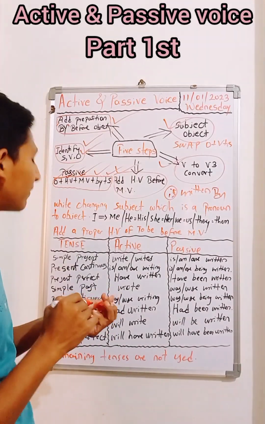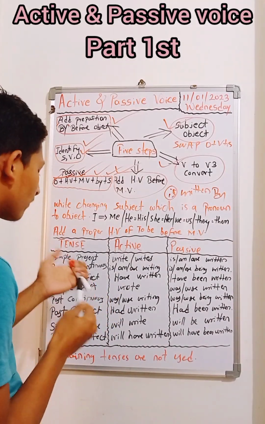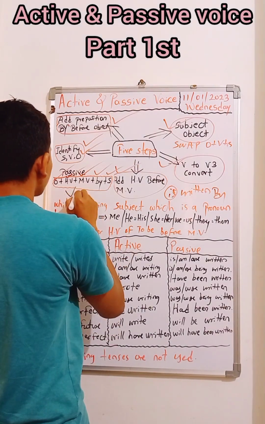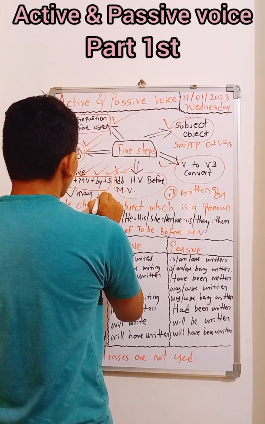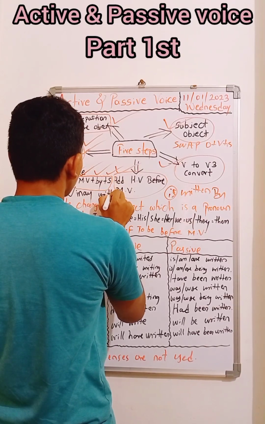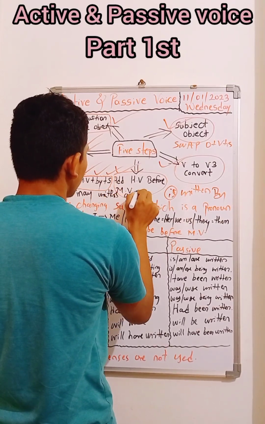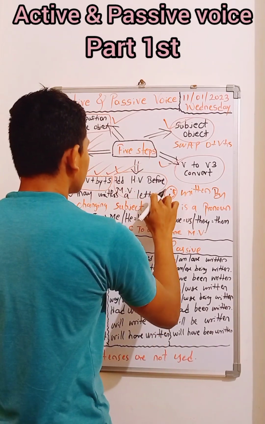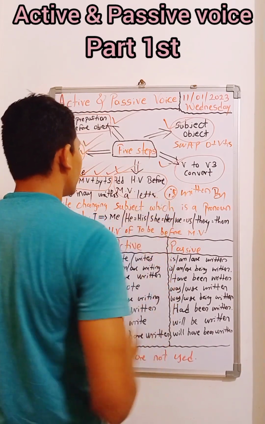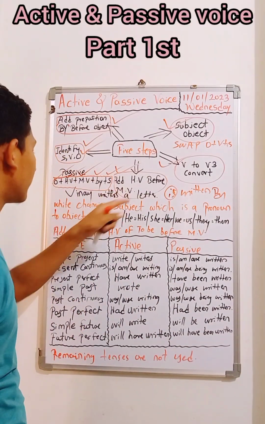Okay, now let me give you a simple example. Vinay writes a letter, not letters, only a letter. Okay, Vinay writes a letter.